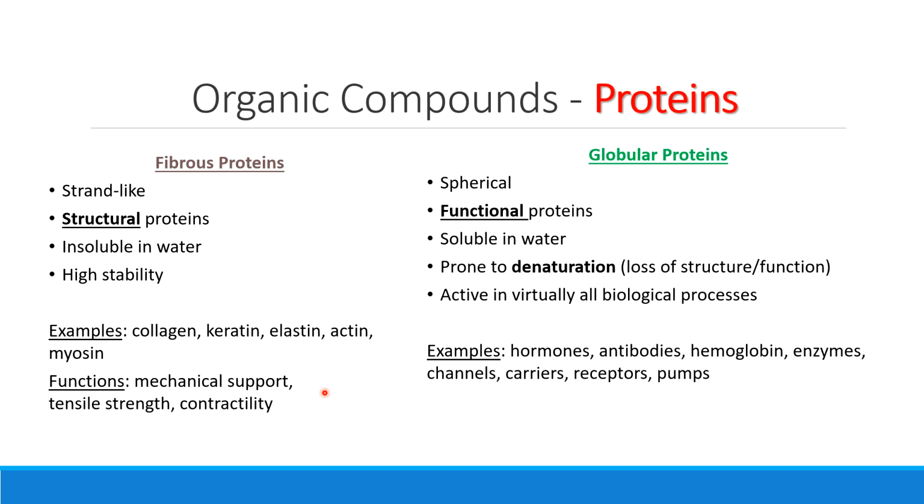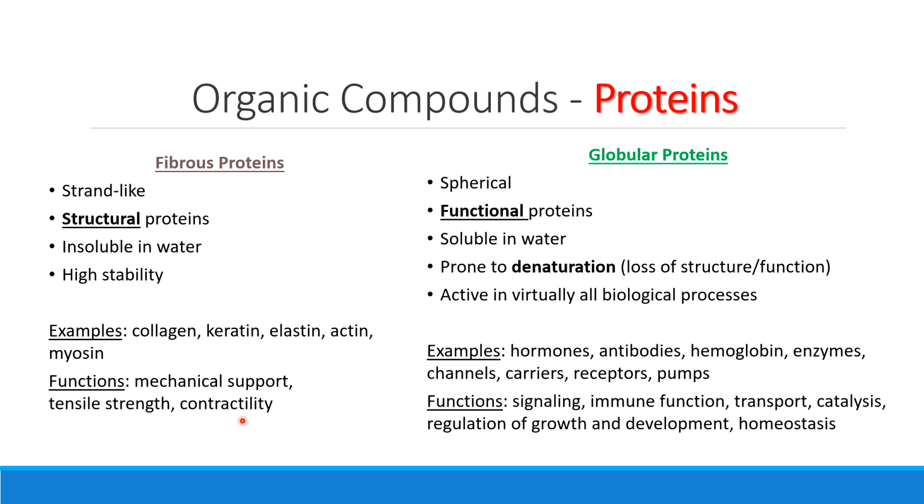So big picture, fibrous proteins, they're going to give us mechanical support, meaning they're going to help us to shape our cell. They have tensile strength, which means they're not going to fall apart, and contractility. That's the ability to do muscle contractions. Whereas globular proteins can do pretty much anything. They're involved in signaling or your immune system. Really, if you want to think about what globular proteins do, they help us maintain homeostasis. They keep us at balance in the body.